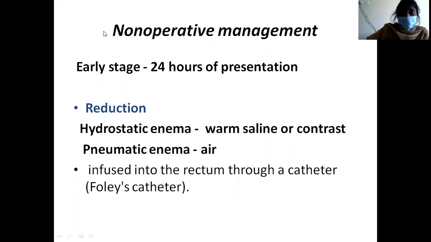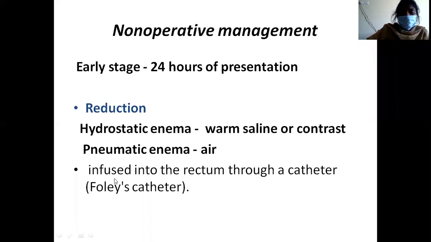In case of non-operative management, if the patient presents to you within 24 hours of the clinical symptoms, then you can try this reduction method, with either the hydrostatic or the pneumatic technique. How do you do this one?